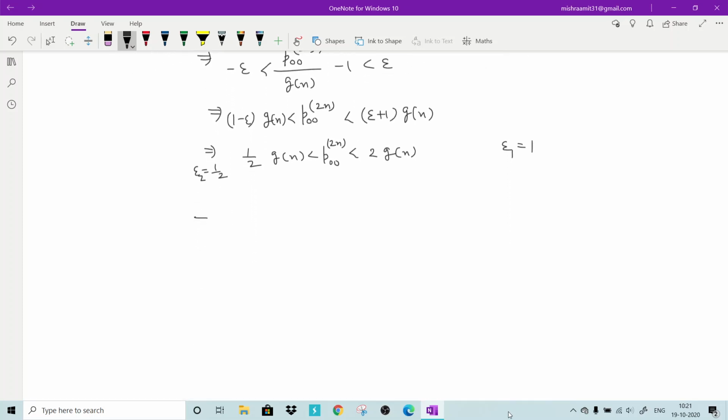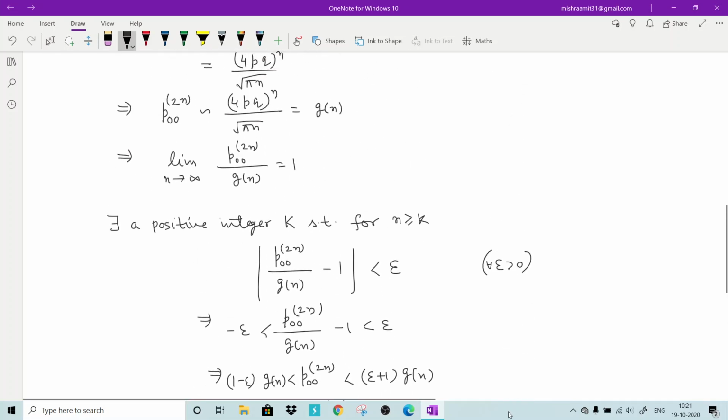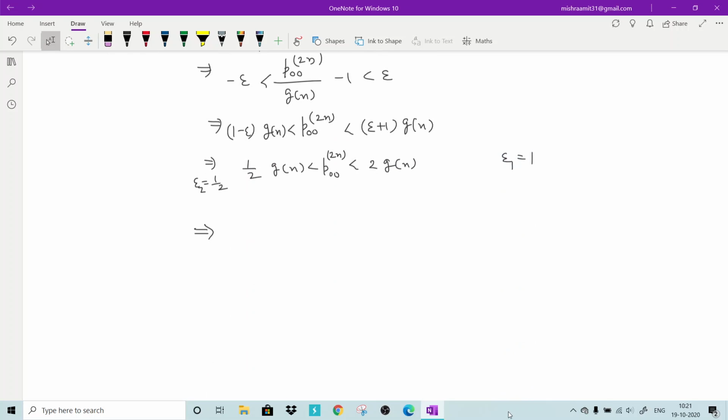So finally, you just put the value of Gn. What was Gn? Gn was (4pq)^n divided by root pi n. So you just put those values.